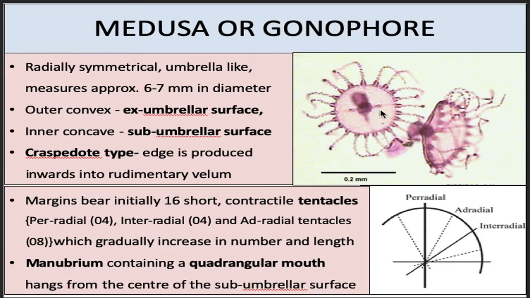Like polyp, medusa also bears a manubrium and a mouth. But the mouth in case of medusa is quadrangular, which means it has 4 angles, and it hangs from the center of the subumbellar surface of the medusa.